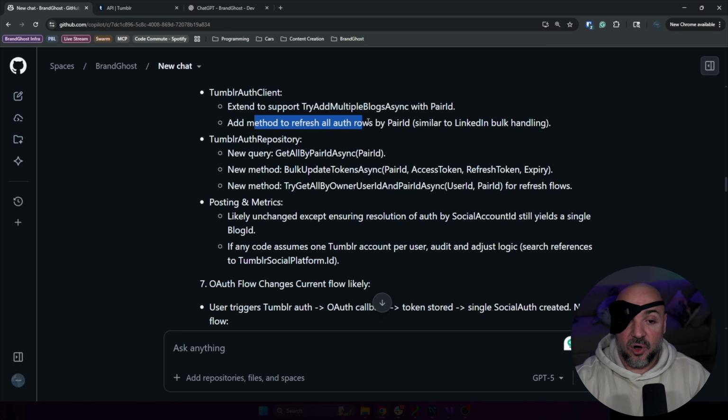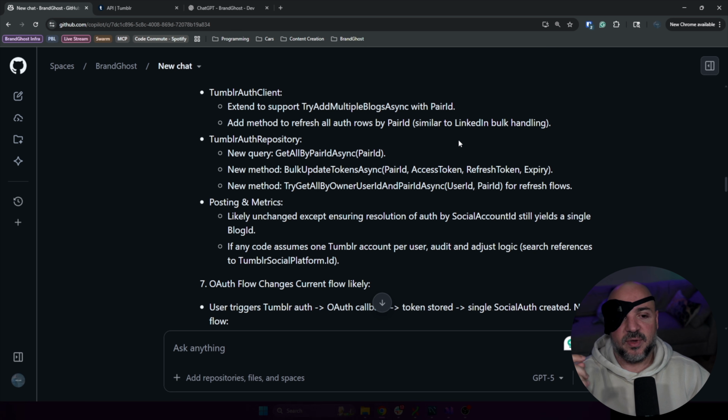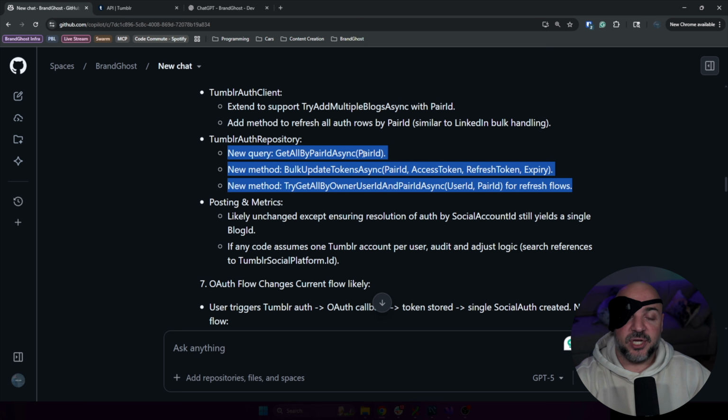Add method to refresh all auth rows by pair ID. This is exactly how LinkedIn works, so it's good that it sees that. Tumblr auth repository. I don't know off the top of my head if this is right. So this is where, when we create this work item and assign it to Copilot afterwards to go work on it, what might happen, and this is very common in a lot of the development I'm doing with AI, is that on the surface this doesn't seem wrong to me, but I actually don't know.